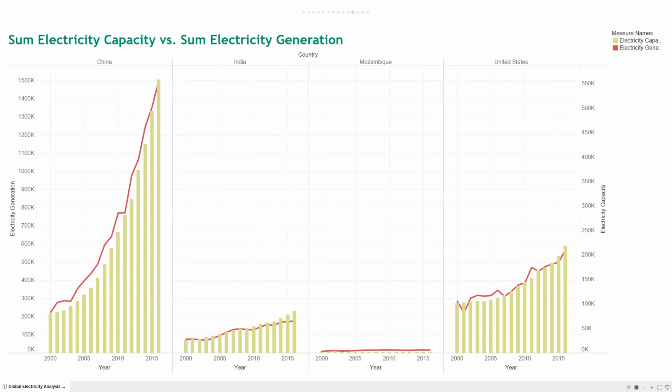In this graph, we plotted the electricity capacity of the 4 countries that we chose against their electricity generation statistics throughout 16 years. Within these 4 countries, China, India, and the United States currently have a higher capacity than their generation.